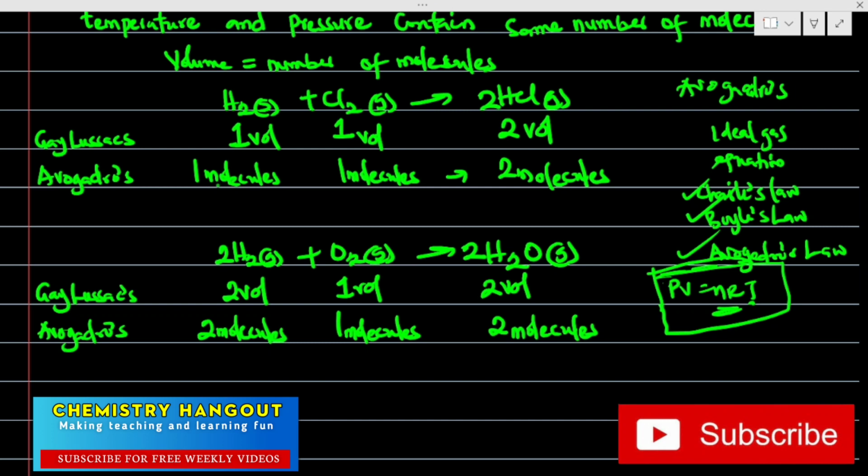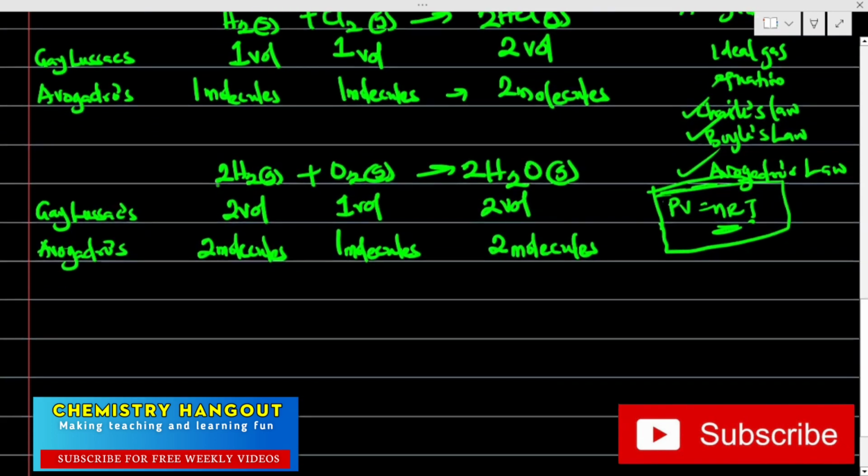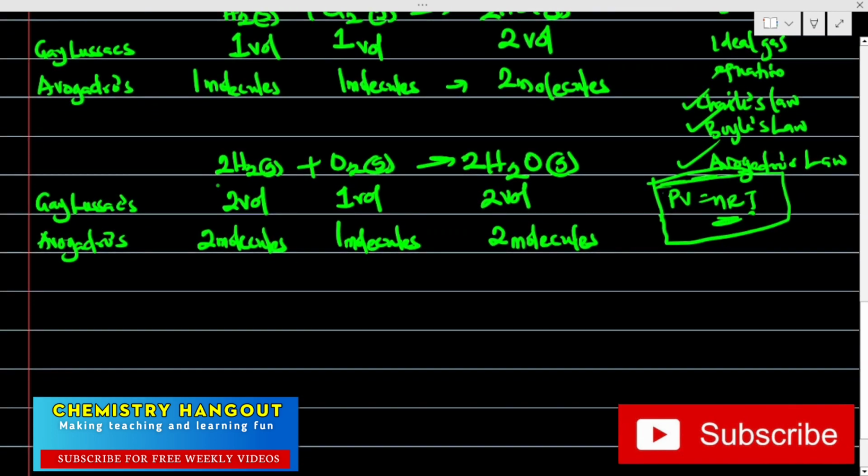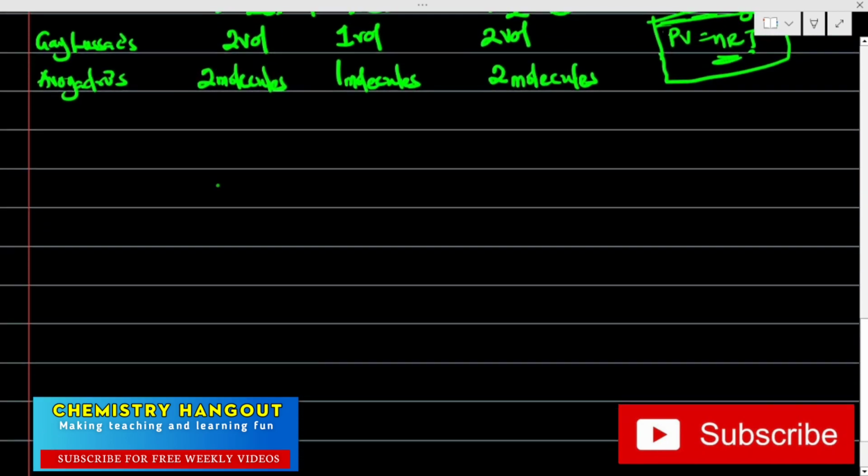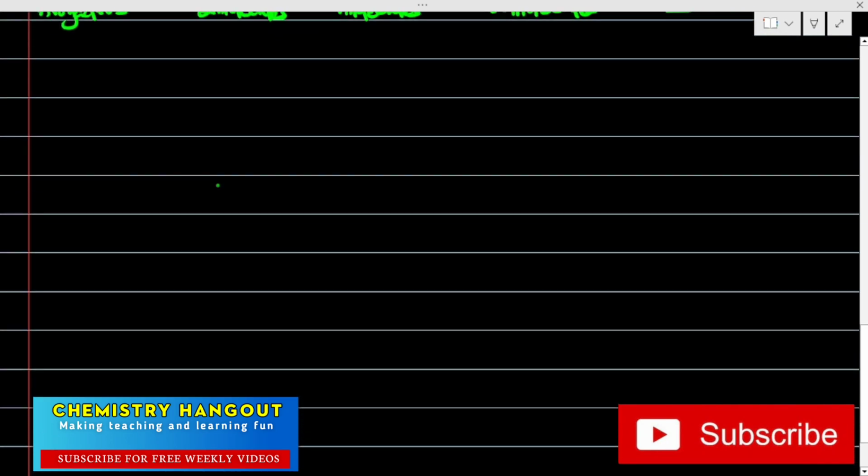Now, there are a lot of questions that come from this law, and I have seen a lot of students do it wrongly. Sincerely speaking, you can solve questions on Avogadro's and Gay-Lussac's laws in a few minutes. Now let's take some examples the way I normally do. We're going to be taking from JAMB, from WAEC past questions, from IJMB past questions, so that we will see how it works.